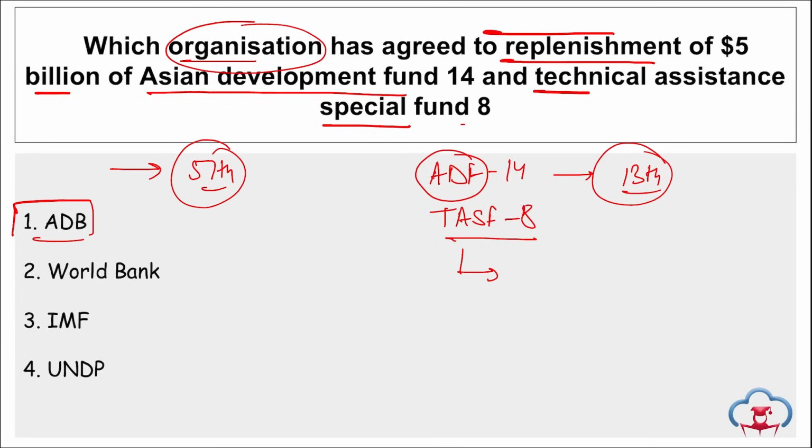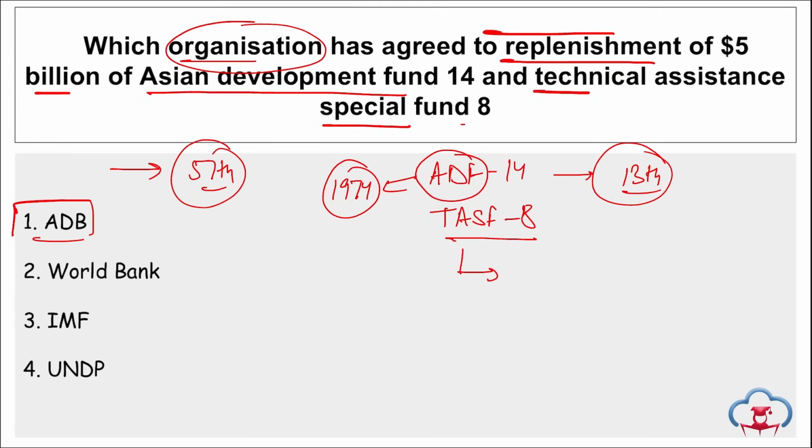Then this Asian Development Fund was established in 1974 and it has been the largest source of grants of Asian Development Bank for operations in the poorest and most vulnerable developing member countries. And this fund is replenished after every 4 years. What is the main objective of these replenishments? This is to eradicate poverty and enhance the quality of life in the most vulnerable countries, the poor, underdeveloped countries in the Asia Pacific region.